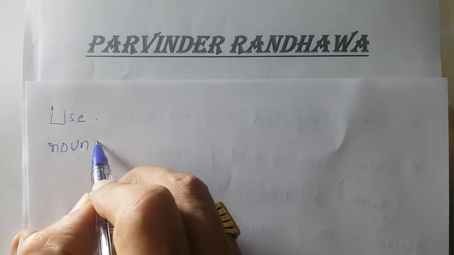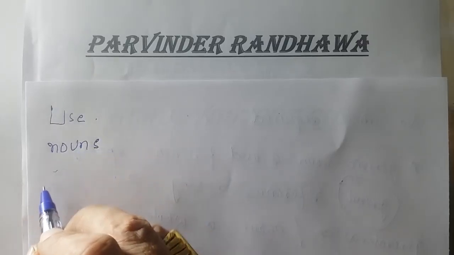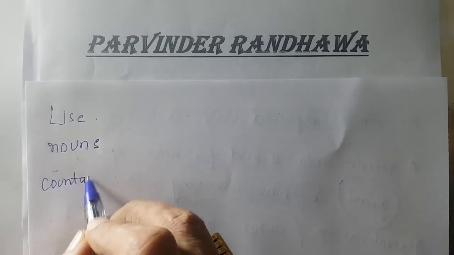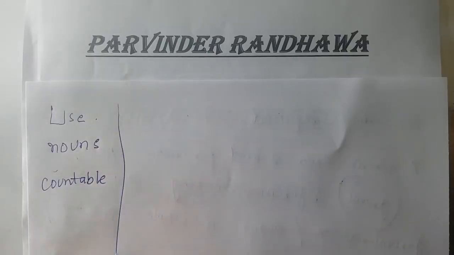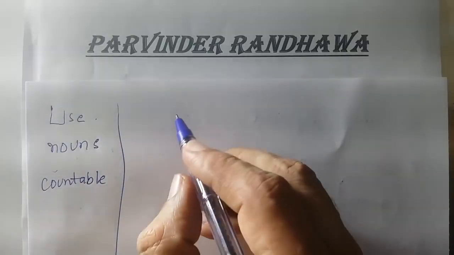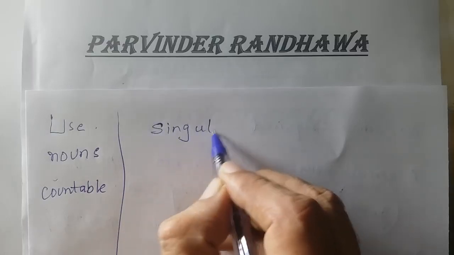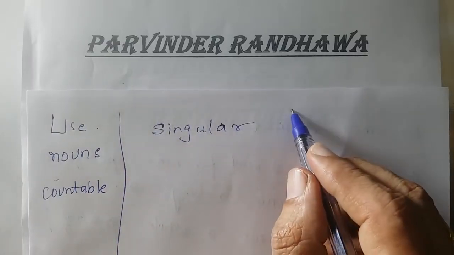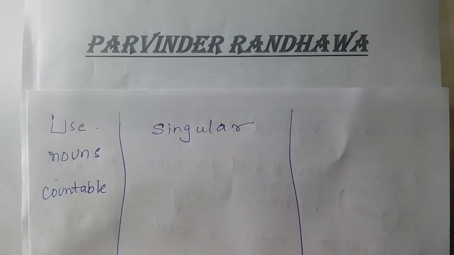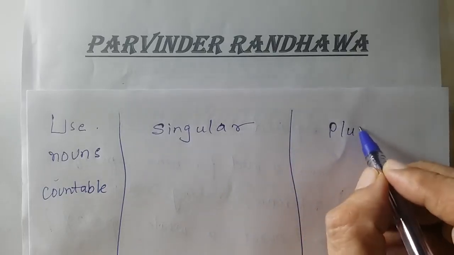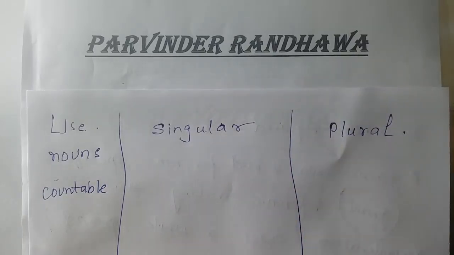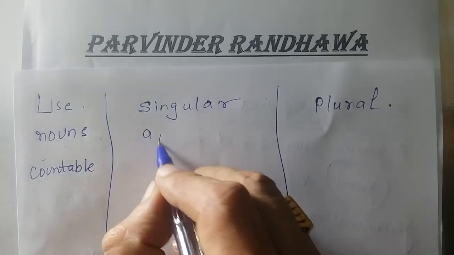Noun, here I am writing, or nouns, then I am writing countable. After this I am writing here singular. After this I am writing here 'a' or 'an'.